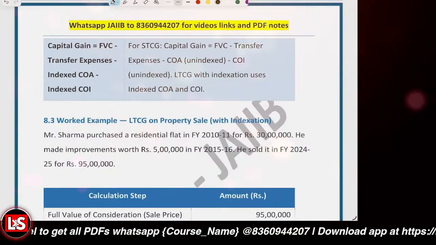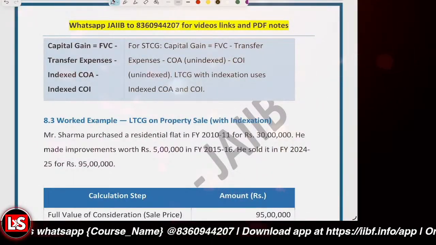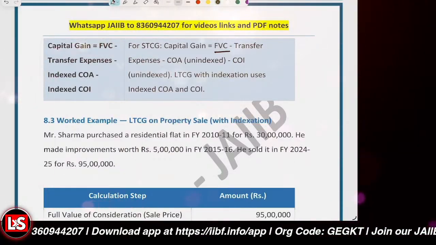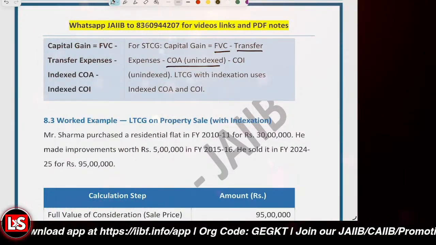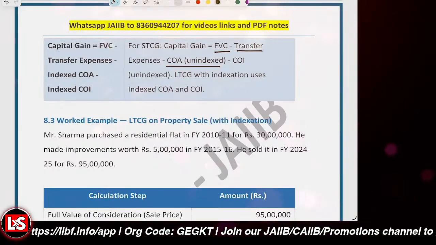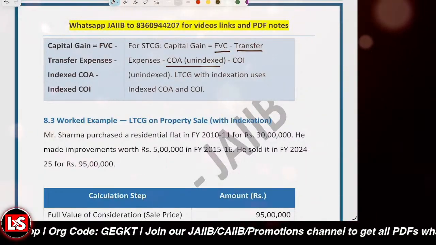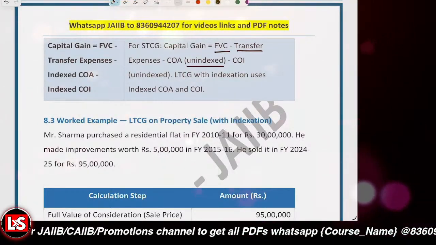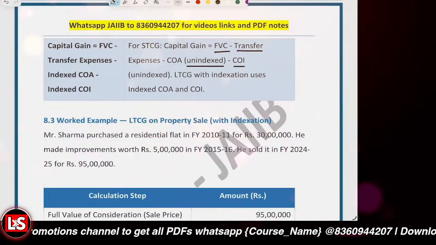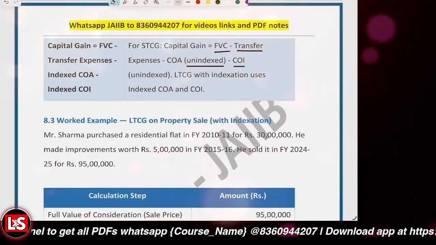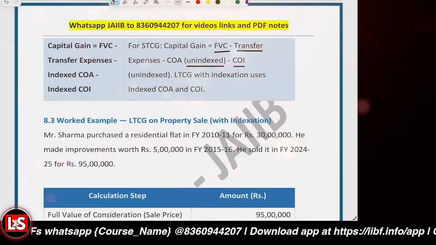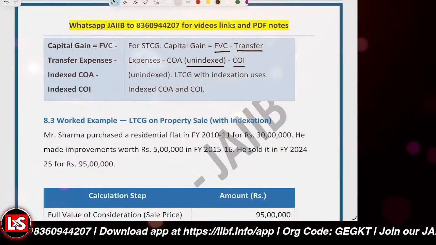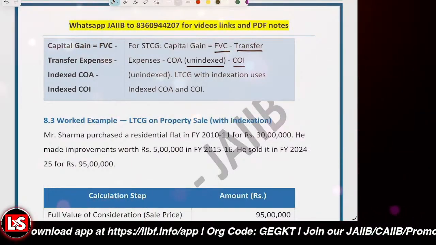Then further, it's about the capital gain formula. For STCG, the formula is FVC, minus the transfer expenses, minus the cost of acquisition, which would be indexed if indexation benefit is allowed. But for STCG, the indexation is never allowed, so it is unindexed. Then the cost of improvement, COI. So capital gain is equal to FVC minus transfer expenses minus COA minus COI. That would be the formula.